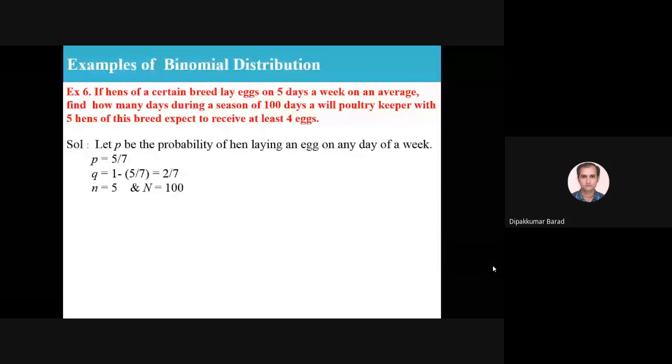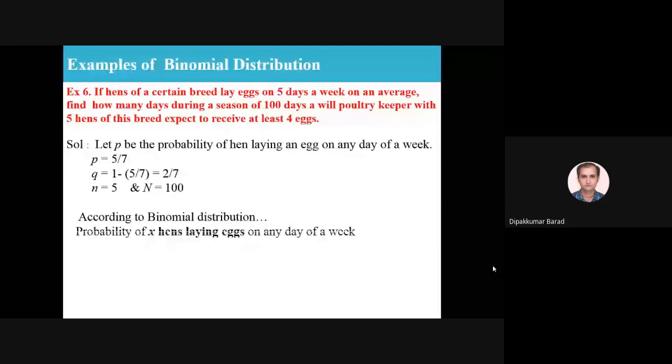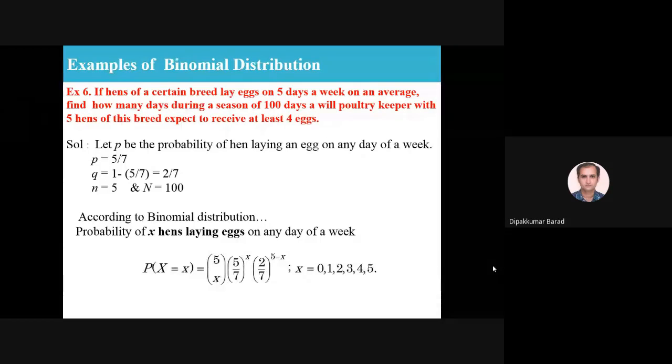And capital N is the number of days in the season, which is 100 days. According to the binomial distribution, with small n and small p, we can write the probability of x, which represents the probability of a success. Success means a hen laying an egg on any day of a week. So P(x) is nCx times (5 by 7) raised to x times (2 by 7) raised to 5 minus x.